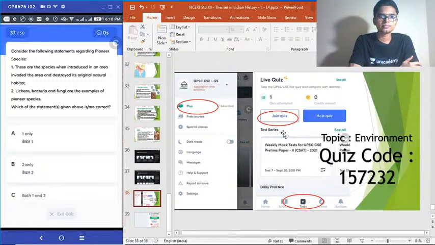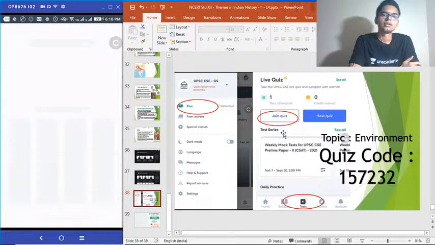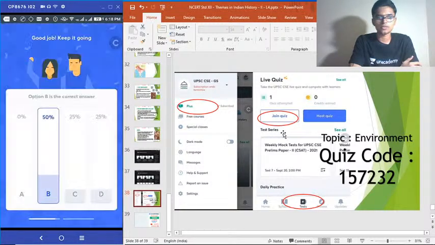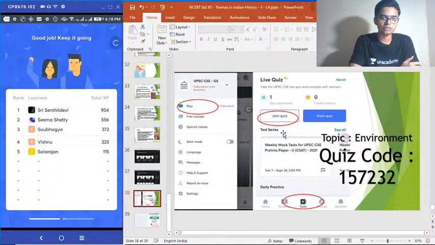Thirty-seventh question. Time's up. Yes, correct answer to 37th question was actually option B. 50% of you got that correct. Very good. Saubhagya moving into the third place now.